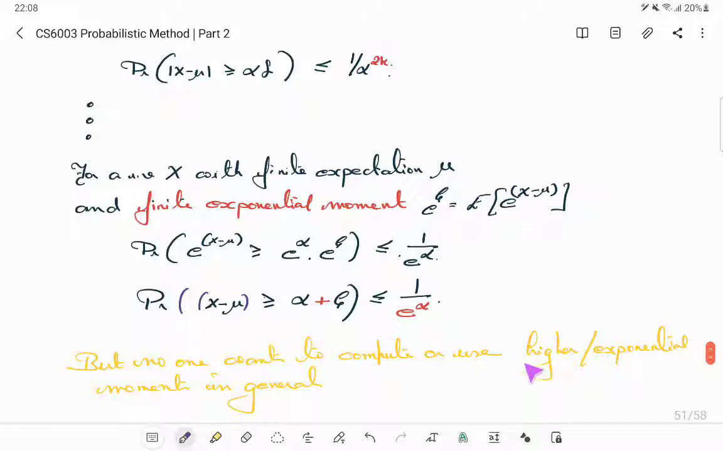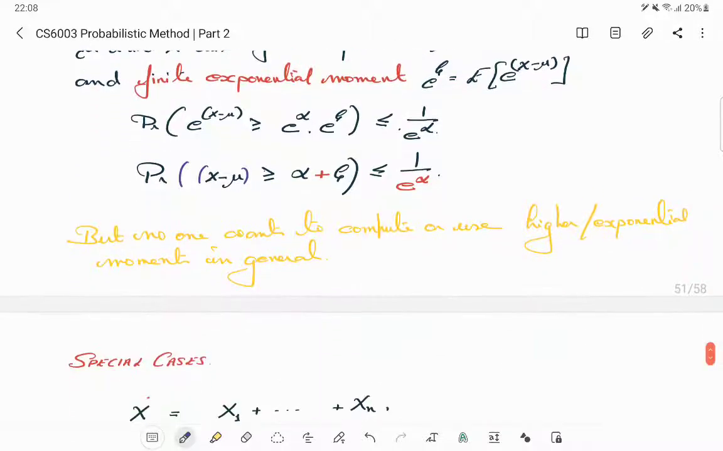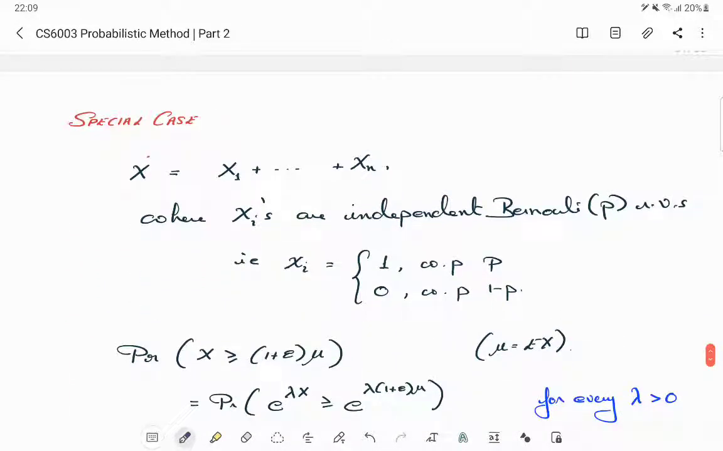no one wants to compute or use these higher moments, exponential moments in general. Most of the time you want all these statistics in terms of the first moment, the mean, and the standard deviation, the variance. And there are certain special cases where this can be reduced to that with some effort. There is some amount of calculation involved in proving any of the Chernoff bounds, and we will see only one example, the most basic example. In fact, we will only see a special case.